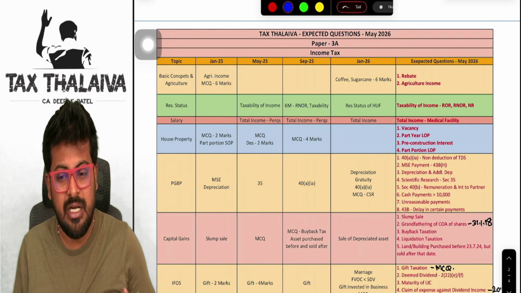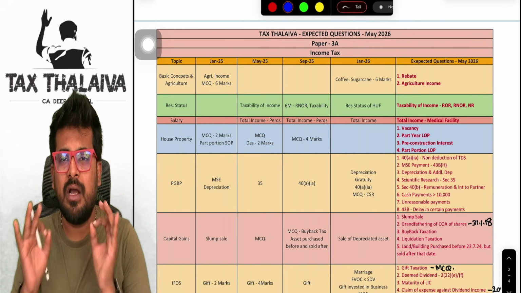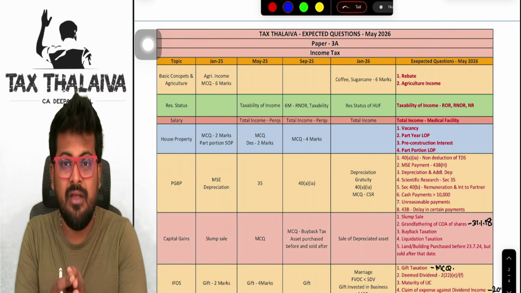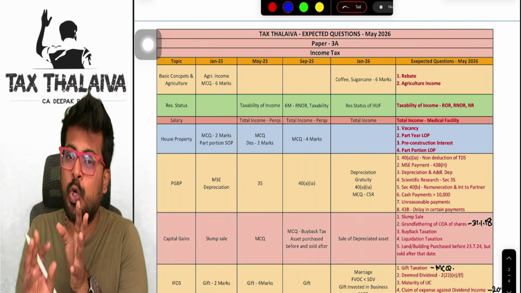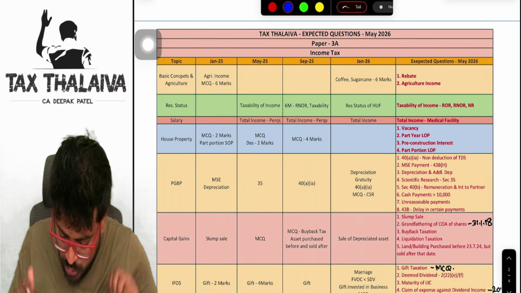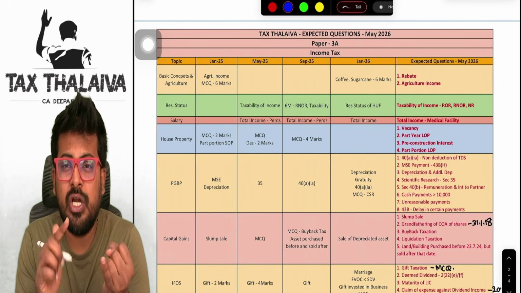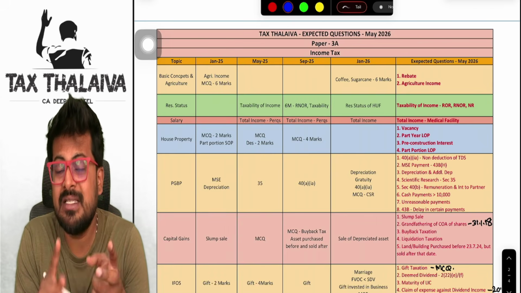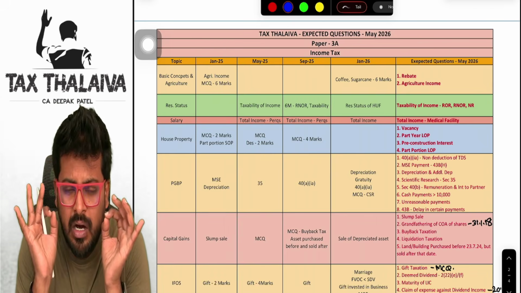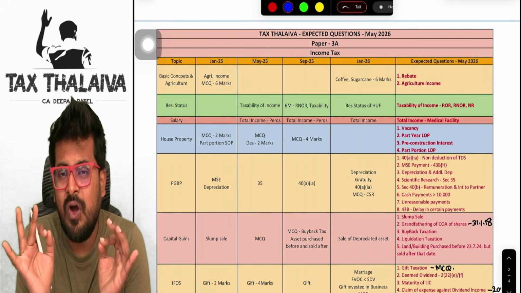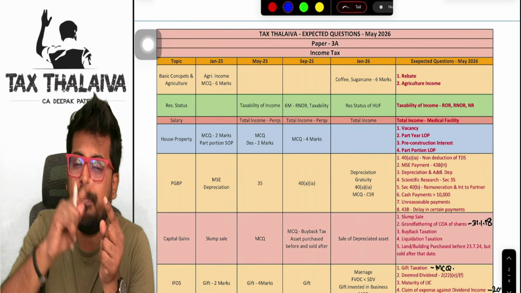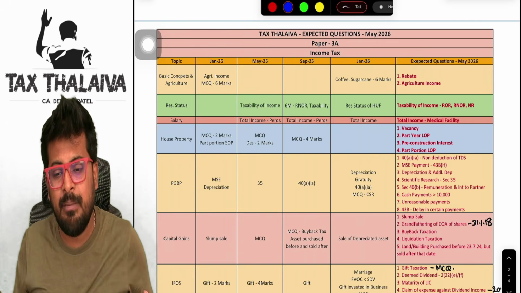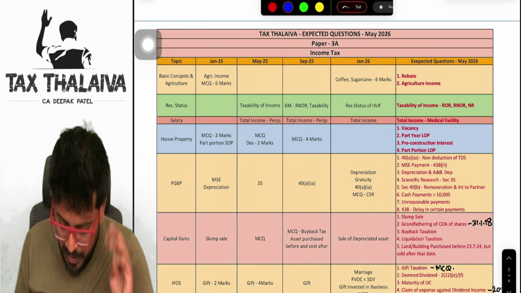And depreciation, additional depreciation, it goes without saying, pakka depreciation is tested every attempt, guys. Scientific research, section 35, if you remember, under the default tax regime, if you contribute to outside organizations, that is not allowed. And section 40B, remuneration, highly important, guys. Remuneration to partners and interest to partners, pakka this attempt, I think 40B will be tested, because there is a parallel section in TDS also, 194T for the partners. Pakka there will be one testing adjustment on the partnership accounts.